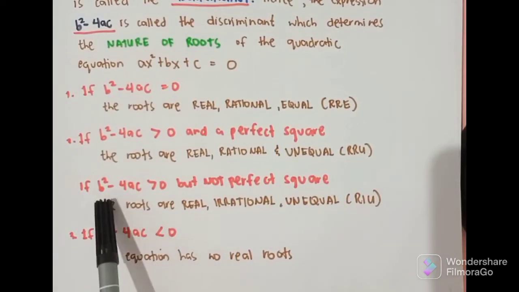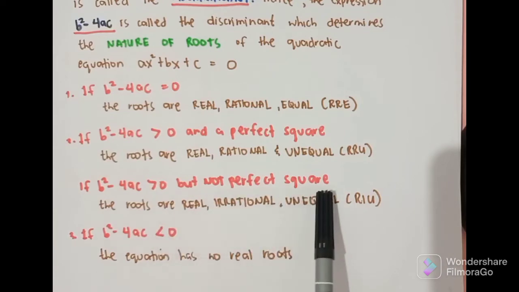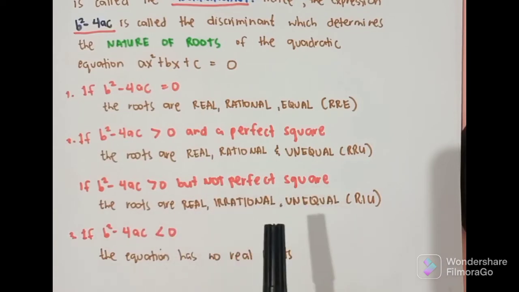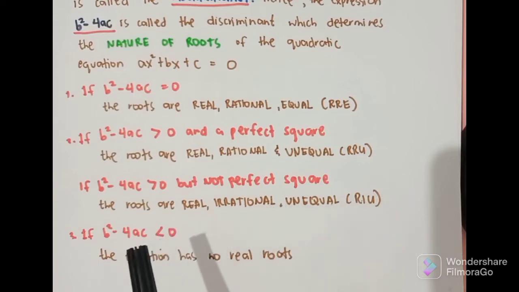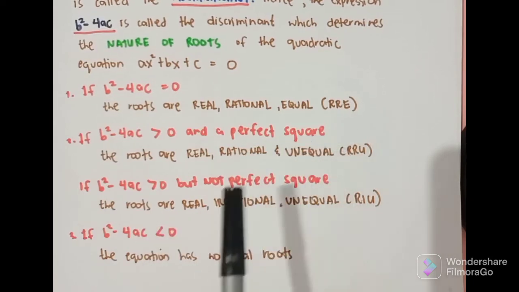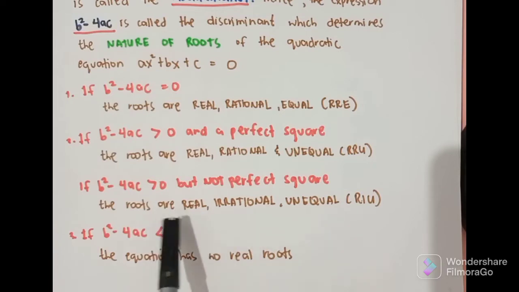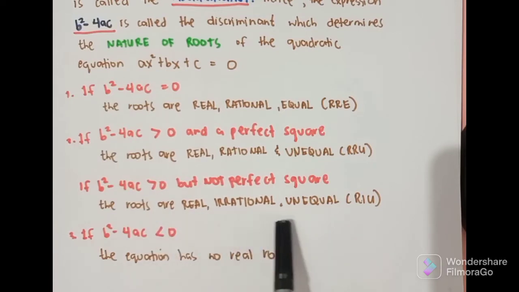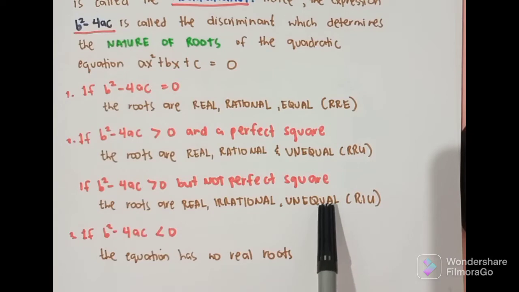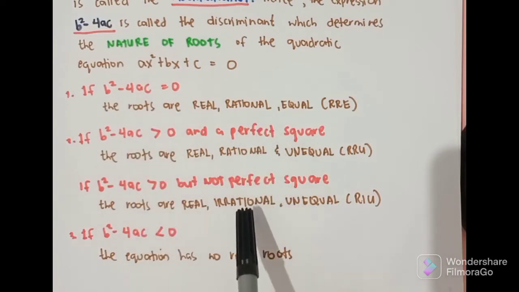Okay, next. If ang discriminant now natin ay greater than 0 pa rin, pero this time, hindi na siya perfect square number. Ano naman hindi perfect square number? Yung factors ay magkaibang number. Pwedeng 2. Ano bang factors si 2? 2 and 1. 3. 3 and 1. 7. 8. Okay, and so on and so forth. So, kapag ganun daw, ang nature of roots daw natin ay real. Ano ibig sabihin ng real? Real, irrational, and unequal. Okay, so, huwag tayong malilito doon. Dalawa yung greater than 0. Yung isa perfect square, isa hindi perfect square.